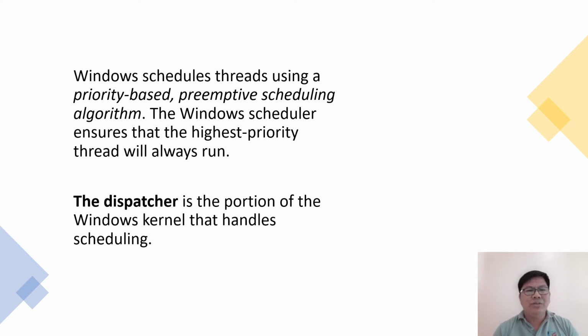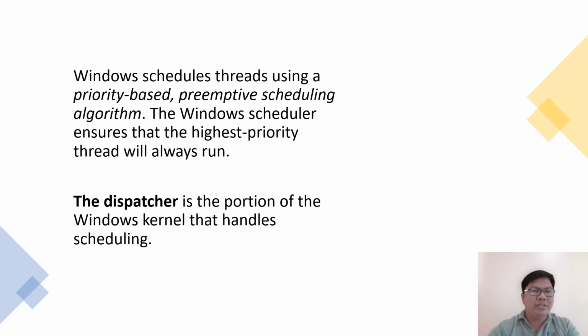Windows schedules threads using a priority-based preemptive scheduling algorithm. In a preemptive priority scheduling algorithm, every time a process with high priority arrives in the waiting queue, the CPU is shifted to the process with the highest priority. This is preemptive because a process that is already being executed can be stopped to execute a process with higher priority. The Windows scheduler ensures that the highest priority thread will always run.